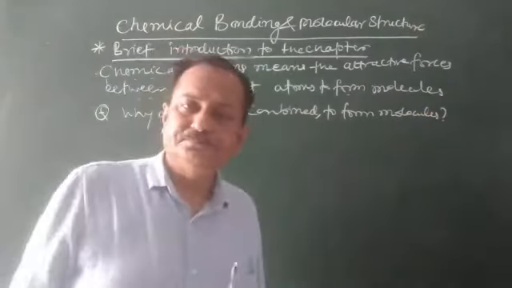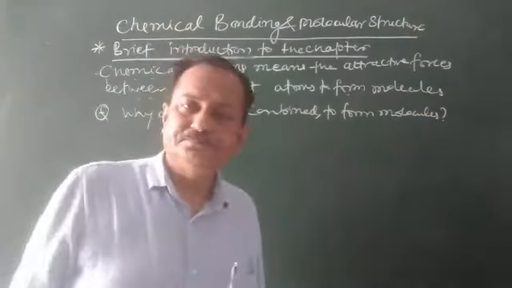Suppose we have hydrogen, the simplest. One H will combine with another H atom. These are two atoms, and there is formation of H2. And what is this? This is the molecule. By forming the molecule, the atoms join together and the molecule becomes stable.